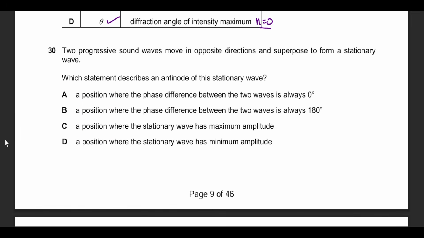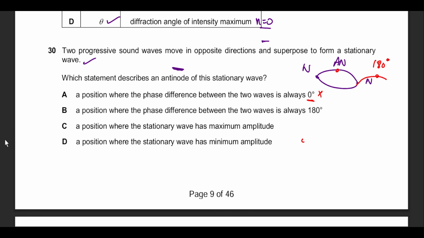Question number 30. He says two progressive waves move in opposite directions, superposed to form stationary waves. Okay, fine. Which statement about the antinode of the stationary wave is correct? The antinode is formed here. This is node, and this is antinode. This is where you find the maximum displacement. So let's see what the question is about. Position where the phase difference is about, no. Phase difference, you see, this antinode with the next antinode will be out of phase at 180 degrees. So the phase difference being 0 is not a condition for this.